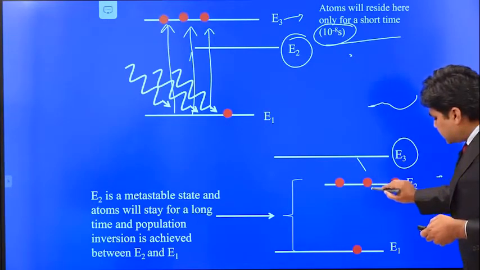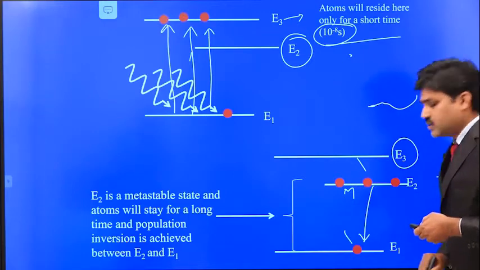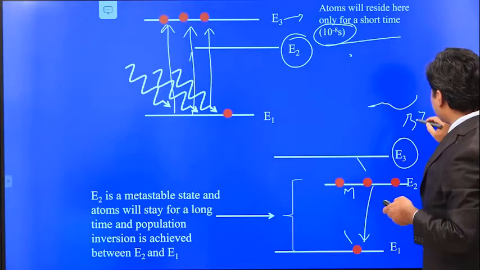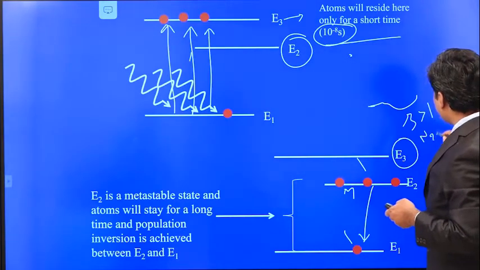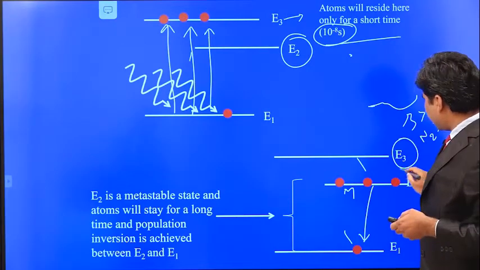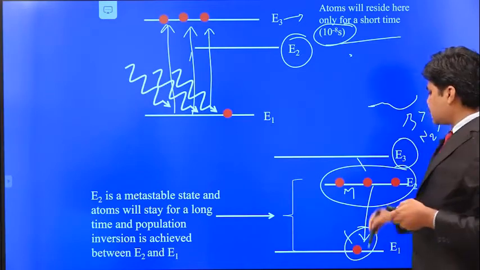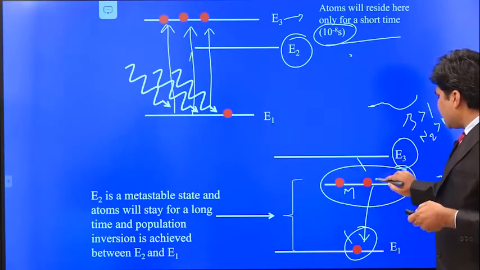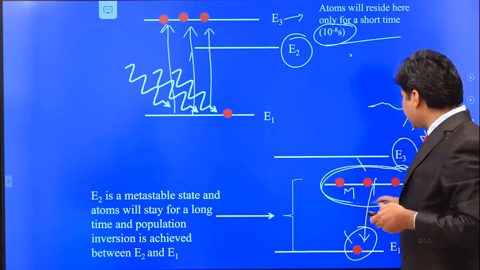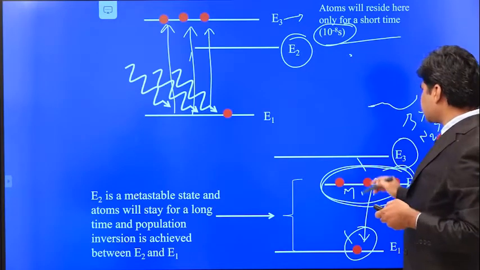Here you can see there are three atoms in E2 and only one atom in E1. So here there is population inversion, because 3 is greater than 1. That means N2 is greater than N1, so the number of atoms in the excited state is greater than the number of atoms in the ground state. This condition is known as population inversion. To obtain the laser, we need population inversion, with more atoms in the excited state than in the ground state.